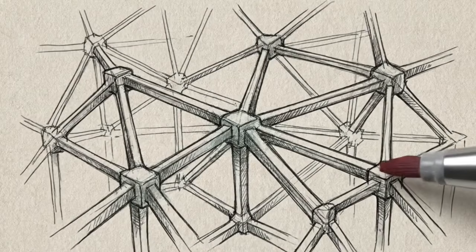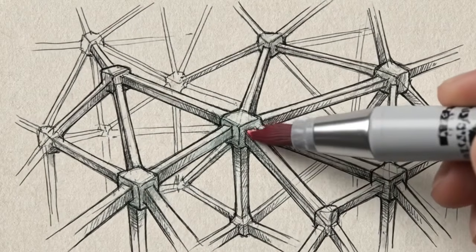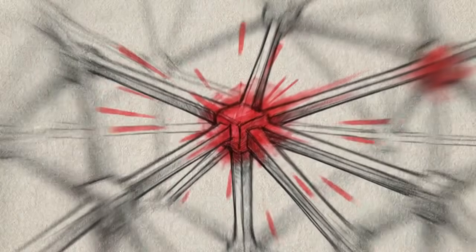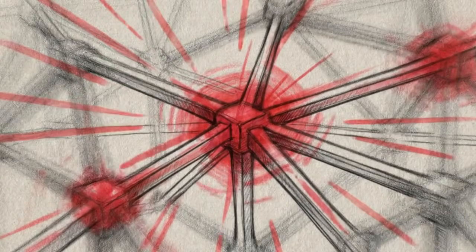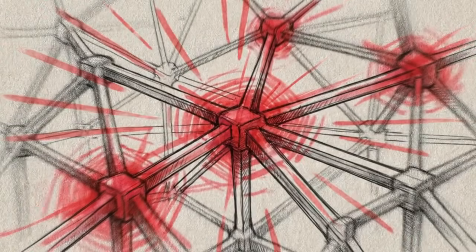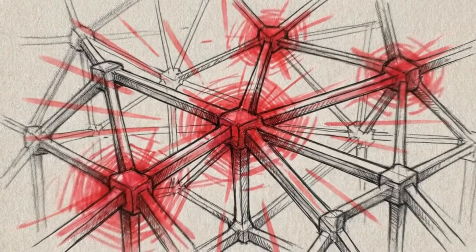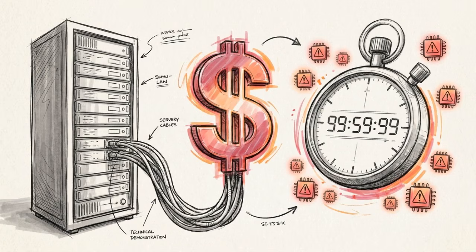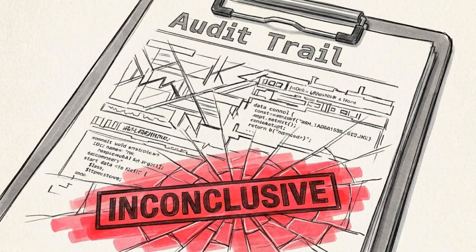We are seeing a distinct shift in the enterprise toward autonomous agents. Unlike passive assistants, these systems are designed to hold credentials and independently execute actions across production networks. Most security controls for these interactions rely on a probabilistic LLM as a judge, which adds inference cost to every request. More importantly, it is structurally incapable of producing a reproducible audit trail. A model's judgment can fluctuate between identical prompts.